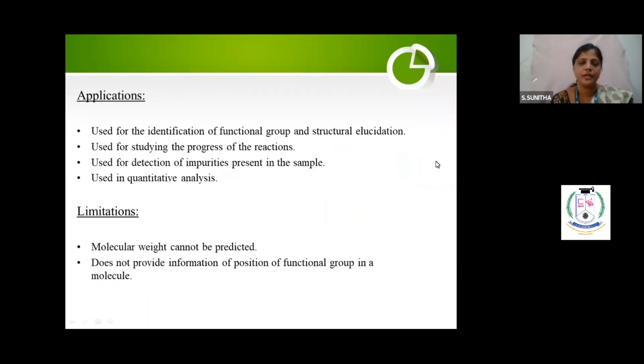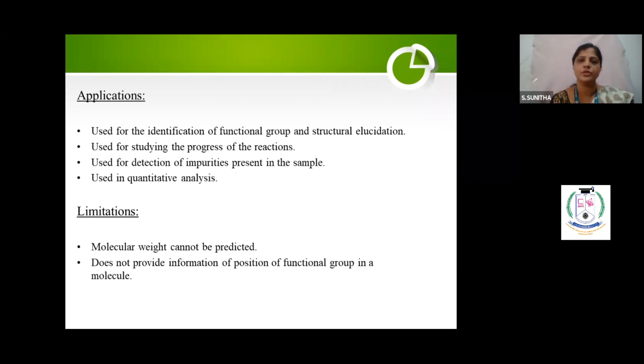And applications, more or less the same as UV-visible, but IR is a little bit higher. Why? Gas, liquid, and solid samples you can identify by using the IR spectrophotometer, whereas in UV, only liquid samples. Both are one and the same. UV is applicable only for dilute solutions. Here I did not tell anything like that. It is applicable. You understand?